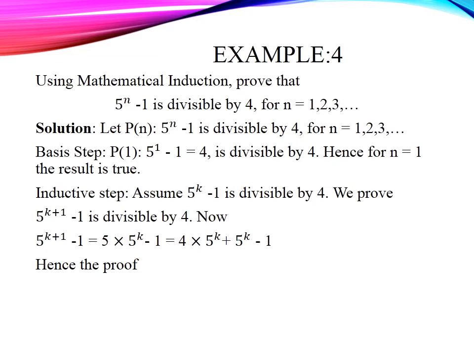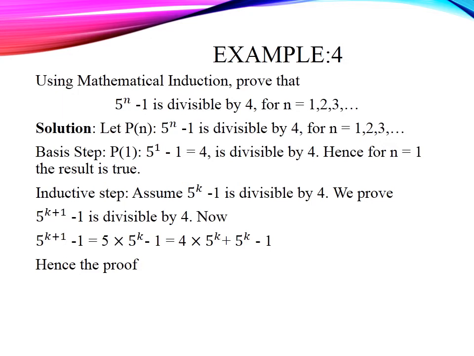Now let us assume that 5 power k minus 1 is divisible by 4. Then we check whether 5 power (k+1) minus 1 is divisible by 4 or not. Here 5 power (k+1) minus 1 can be written as 5 into 5 power k minus 1, that is 5 times 5 power k minus 1. That can be rewritten as 4 times 5 power k plus 1 times 5 power k minus 1.